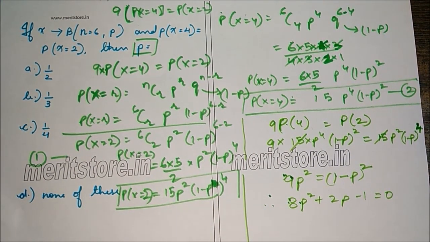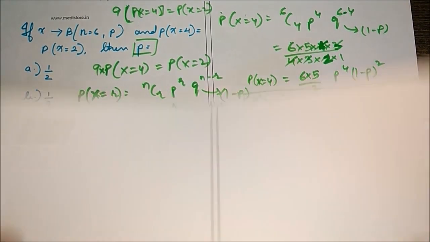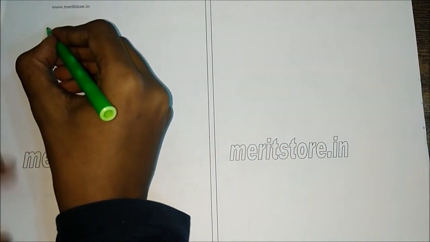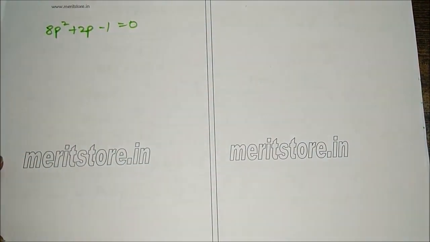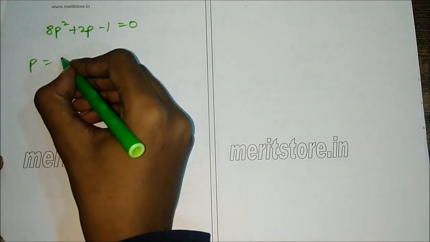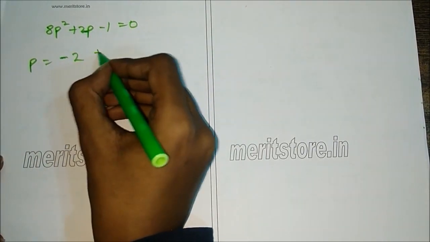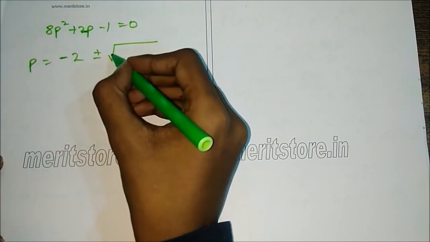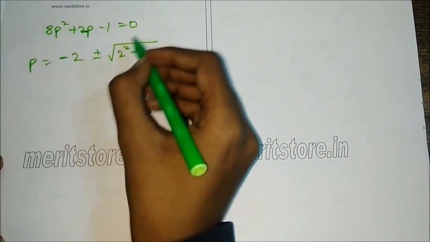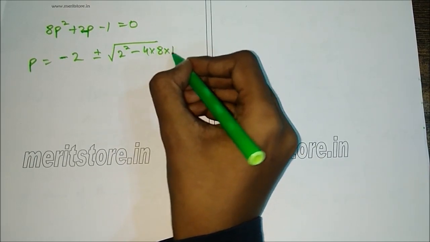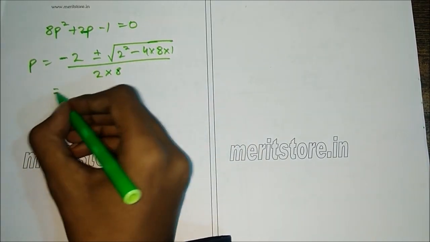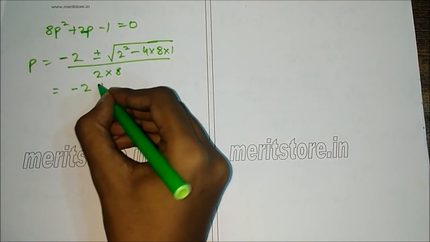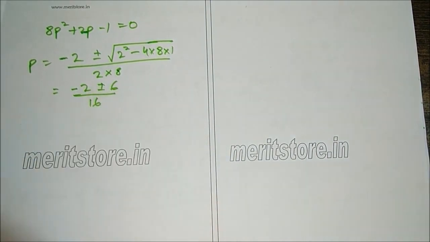So now we get a quadratic equation in terms of p. So we find the roots to get the value of p. Our quadratic equation was 8p square plus 2p minus 1 is equal to 0. So roots of the equation are given as minus b, that is minus 2, plus or minus root of b square minus 4ac. b square, that is 2 square, minus 4 times 8 into 1, divided by 2a, that is 2 into 8. So this is minus 2 plus or minus 6 divided by 16.